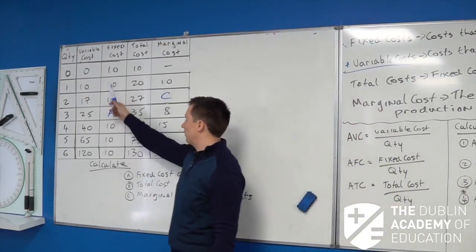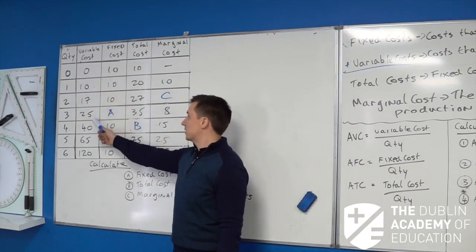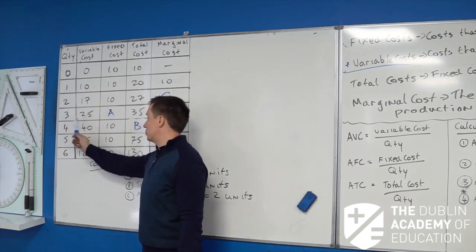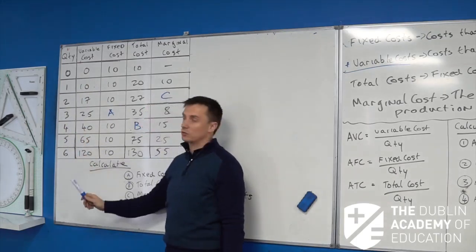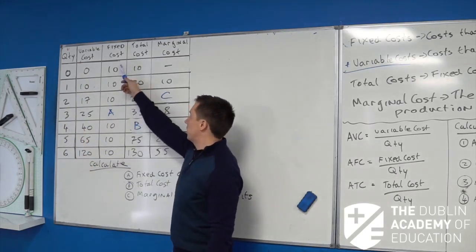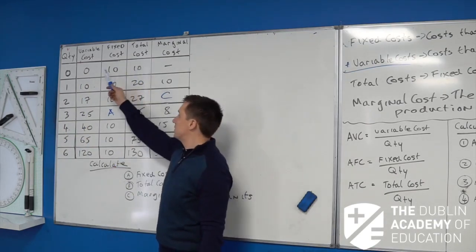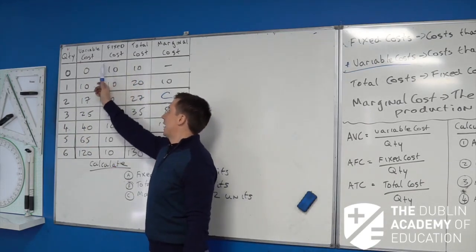So you see here first off, these are your variable costs. Again, these are the costs that rise as your output rises. So as you start to produce more, you see these variable costs will start to creep up. Then you've got your fixed costs. Remember again, these are costs that stay the same as your output changes. Your total cost, which you see there, is your variable and fixed added together.